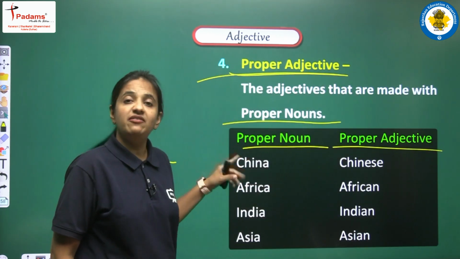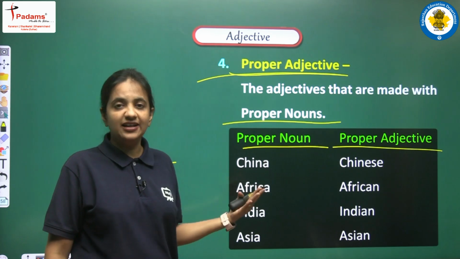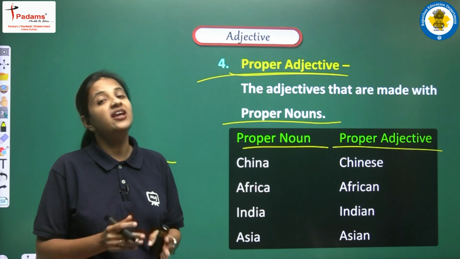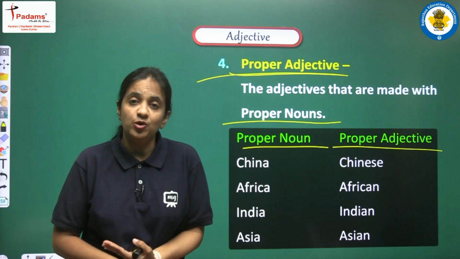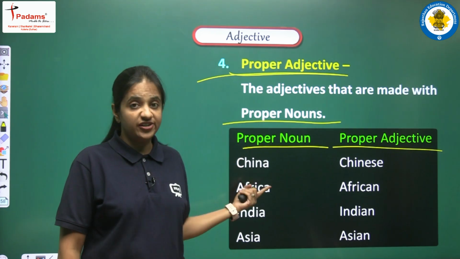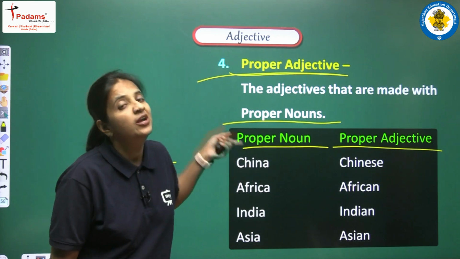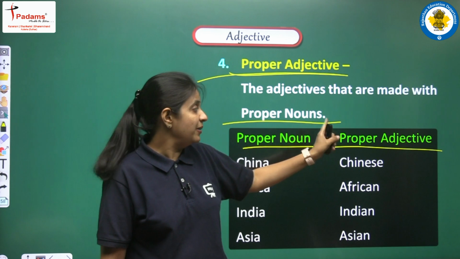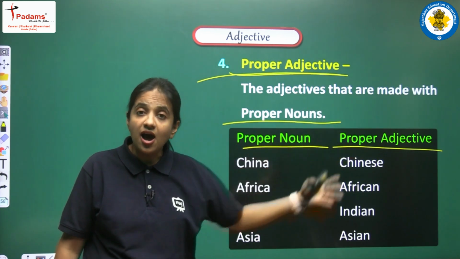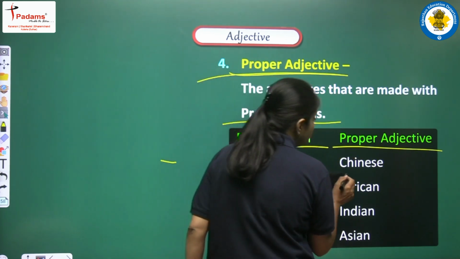First of all, we are having China. So we all know China, this is one of the proper nouns. Why? Because proper noun means किसी भी place का नाम, किसी भी person का नाम. Okay, so China, we all know it's a country name, so this is proper noun. But with the help of this word, with the help of China, we can make proper adjective also. How? So China, it will be Chinese.